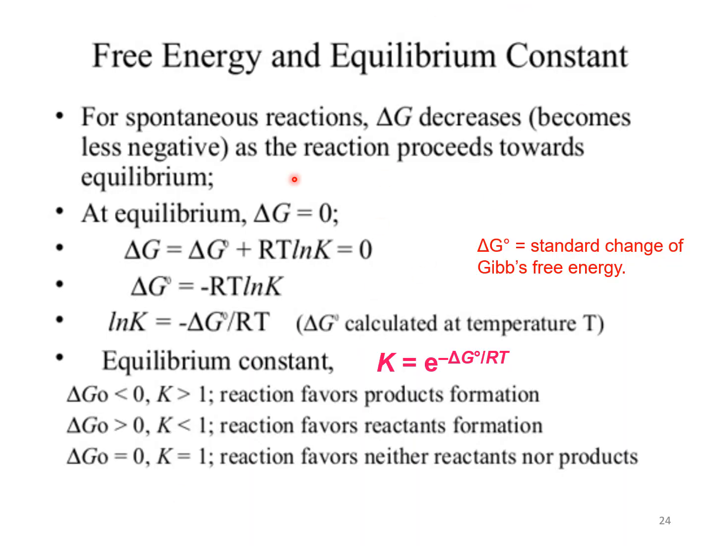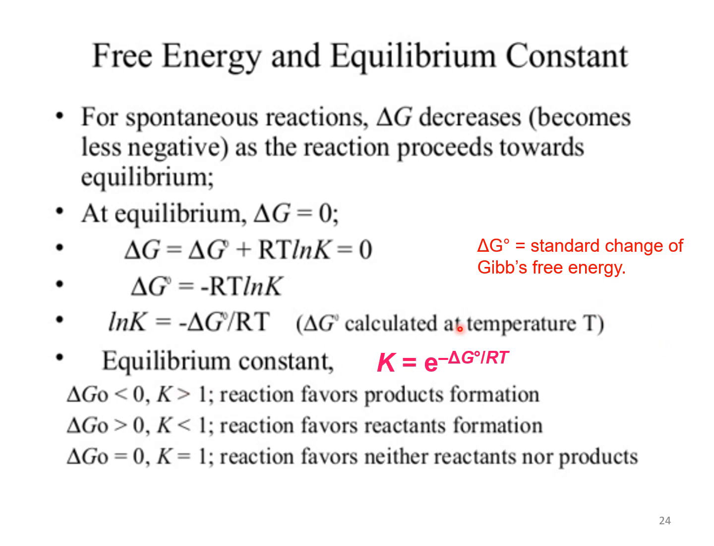Free energy and equilibrium constant. For a spontaneous reaction, that is for irreversible processes, delta G decreases. It becomes less negative as the reaction proceeds towards equilibrium. At equilibrium, delta G is equal to 0. Therefore, delta G is equal to delta G naught plus RT ln K is equal to 0, where delta G naught means the standard change of Gibbs free energy. Then delta G naught is equal to minus RT ln K, or ln K is equal to minus delta G naught by RT. Here delta G naught is calculated at temperature T.